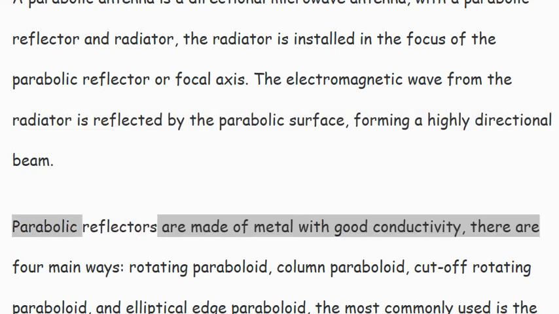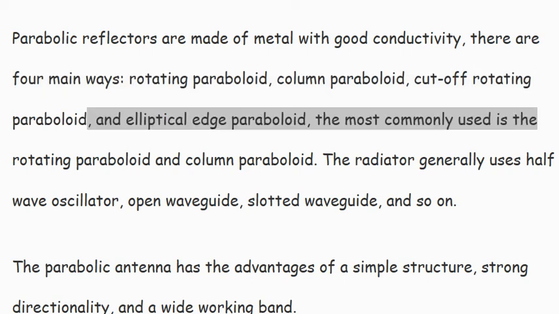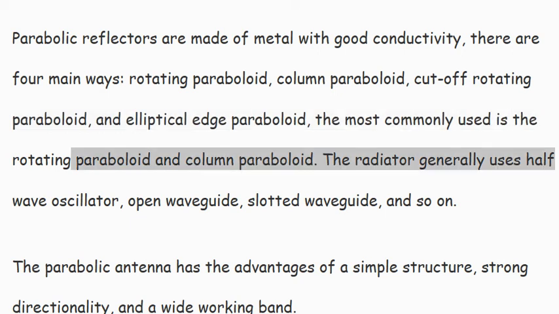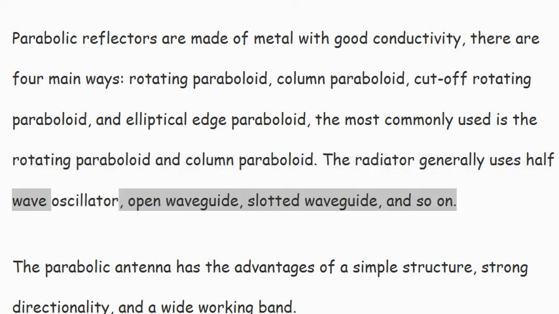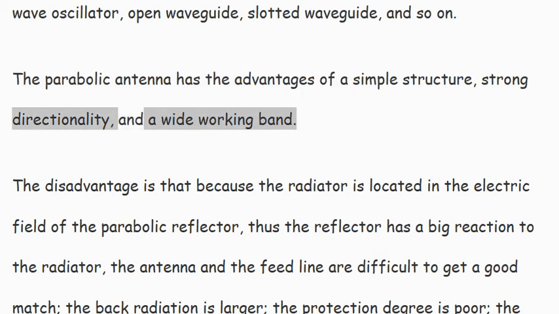Parabolic reflectors are made of metal with good conductivity. There are 4 main forms: rotating paraboloid, column paraboloid, cutoff rotating paraboloid, and elliptical edge paraboloid. The most commonly used are the rotating paraboloid and column paraboloid. The radiator generally uses a half-wave oscillator, open waveguide, slotted waveguide, and so on. The parabolic antenna has the advantages of a simple structure, strong directionality, and a wide working band.